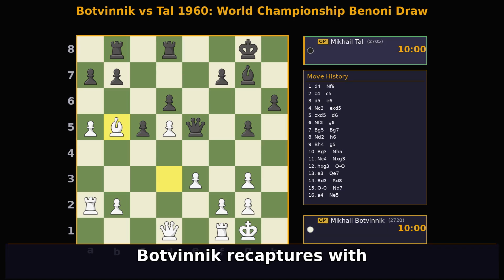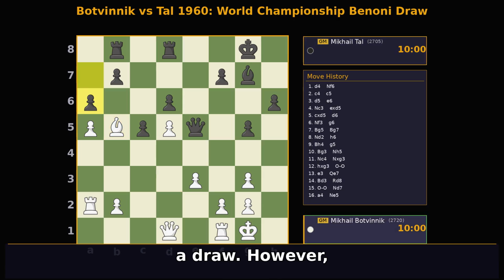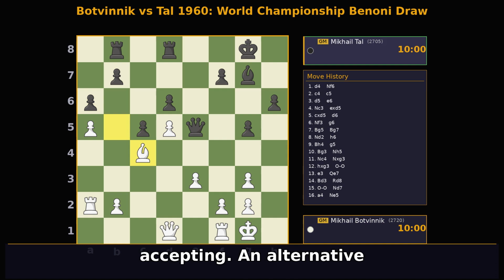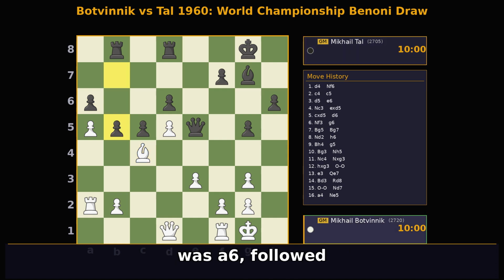Botvinnik recaptures with bxb5. At this moment, Tal offered a draw. However, Botvinnik, ever the competitor, asked him to make the next move before accepting. An alternative for white here was a6, followed by bc4 and b5.